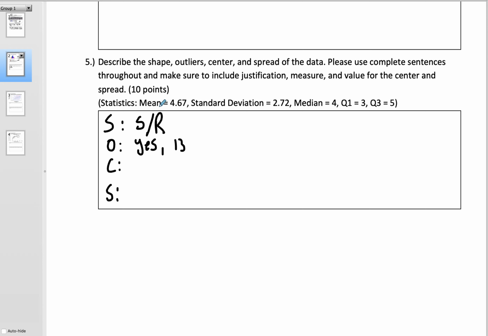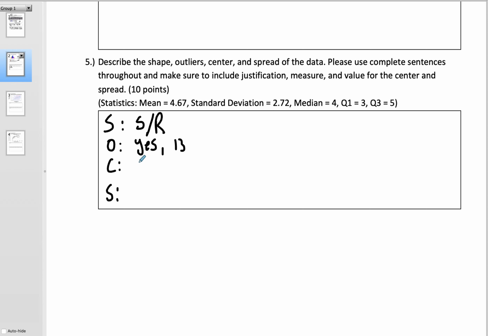A lot of people did 13, 1. It's not really necessary. I think I might have said that maybe out loud. I'm sorry if I did. You can leave it at 13. The comma 1 doesn't really make so much sense, in that if there was more than 113, I would question whether that was an outlier, because I consider it one thing that's off by itself. That's how I define it. So if you did that, it's okay, but please just stick to the number. That's okay.